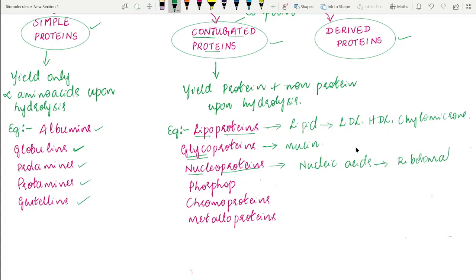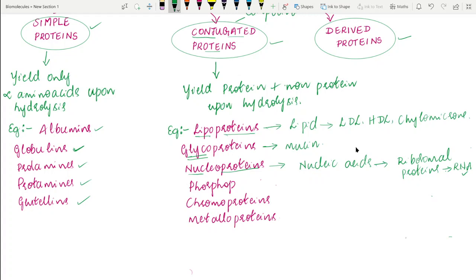Ribosomal proteins are associated with RNA, and only in the presence of RNA are these proteins functional. That's why they are called ribonucleoproteins, and in general we call them nucleoproteins.